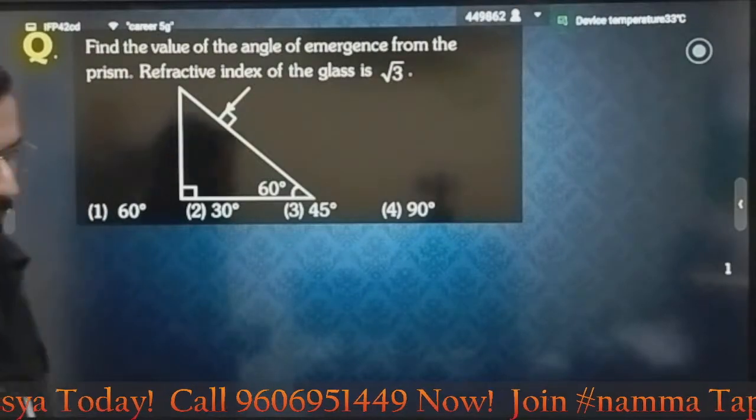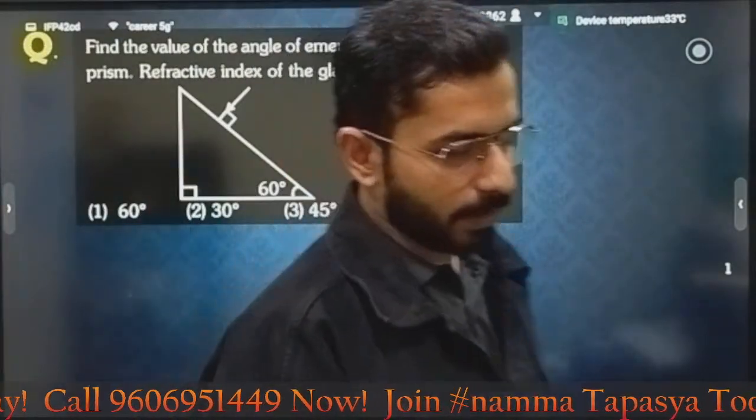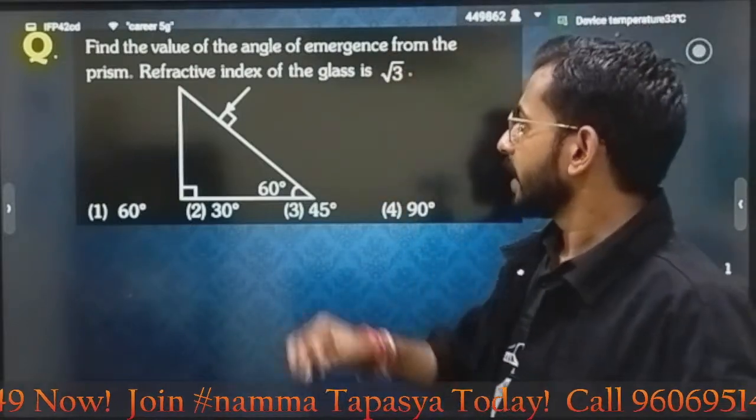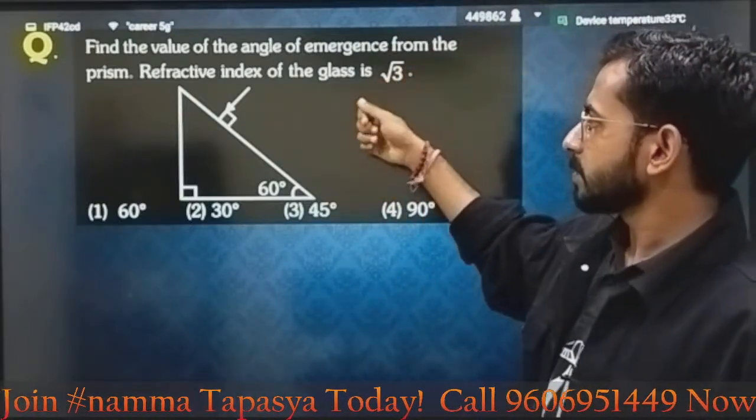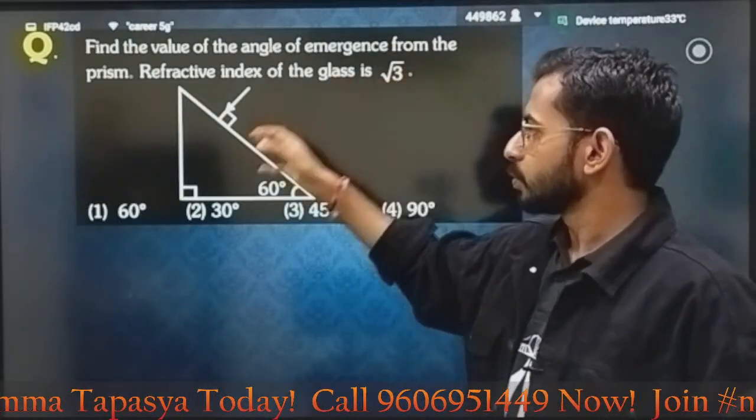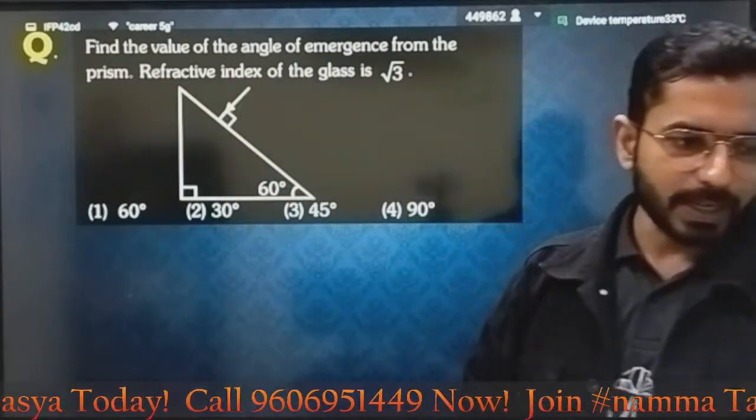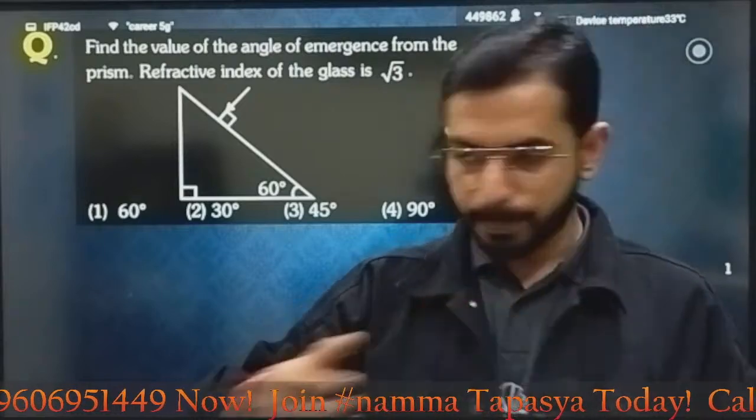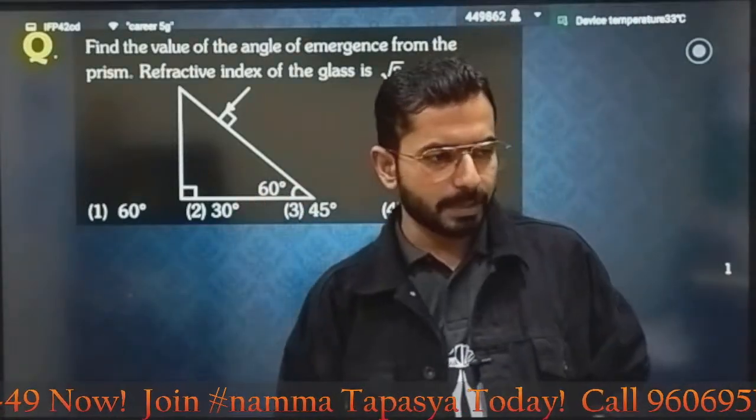Next question. Optics. First two questions are blockbuster questions. Next question. Optics. Solve it. Find the value of angle of emergence from the prism. Refractive index of the glass is given as root 3. You have to tell what will be the angle of emergence when this light ray comes out of this prism. That is what you have to calculate.